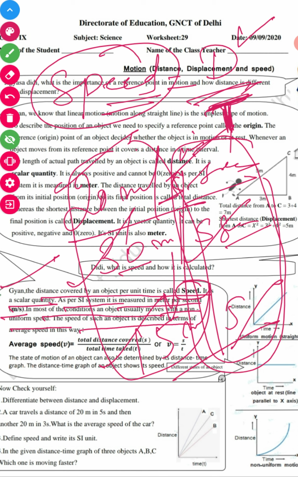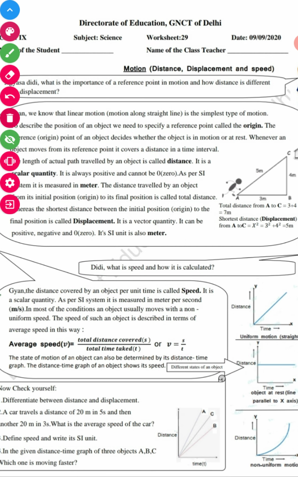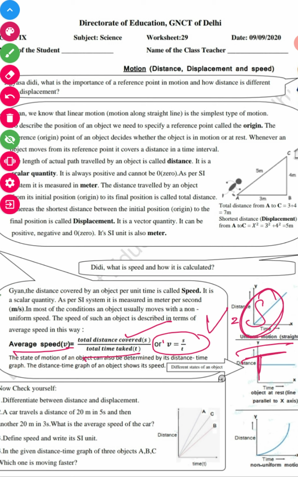This is something very practical. Mostly we calculate this average speed in our day-to-day life. So what is average speed? It is the total distance covered divided by the total time taken, and it is denoted by v, where s is the total distance and t is the total time taken.